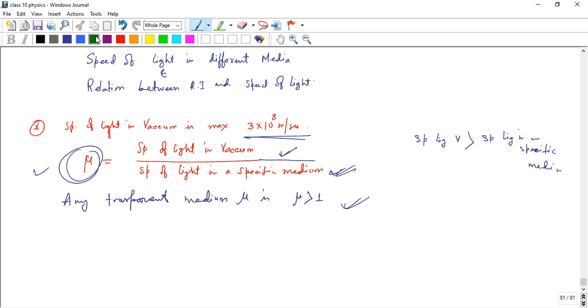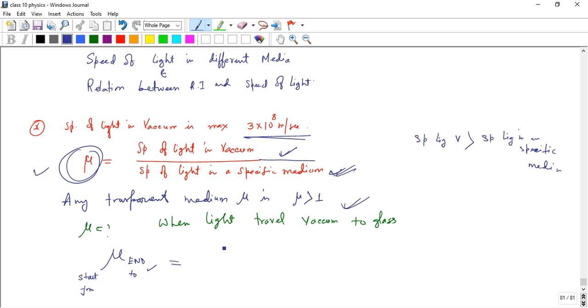Suppose we calculate the speed of light in glass, when light travels from vacuum to glass medium.